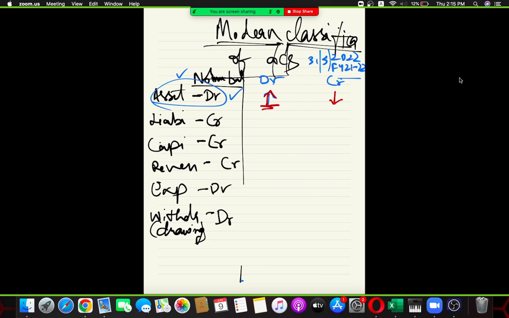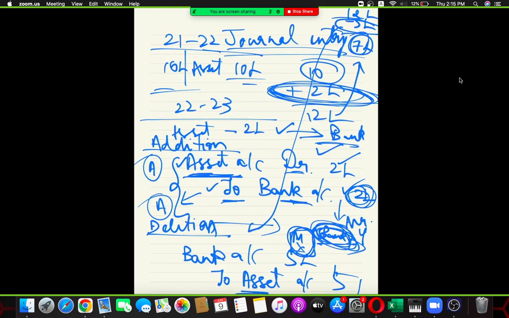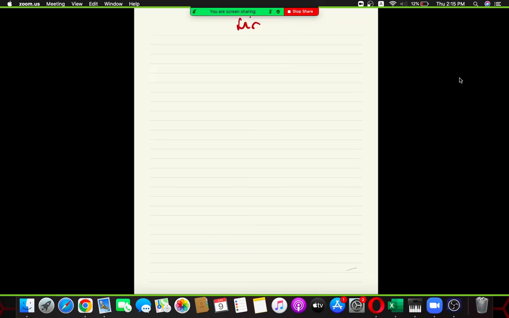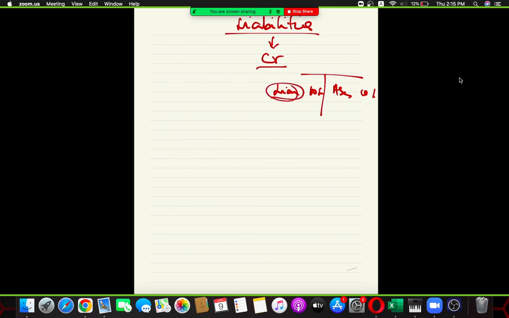Now, great. Similarly, let's try to understand for the liabilities. Liabilities have what balance, people? Liabilities have credit balance. Easy, fantastic. So if liabilities have credit balance, and if a liability of 10 lakh rupees is provided in the balance sheet, it is having credit balance only.